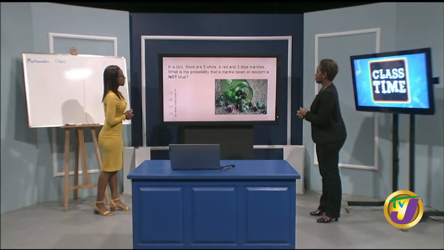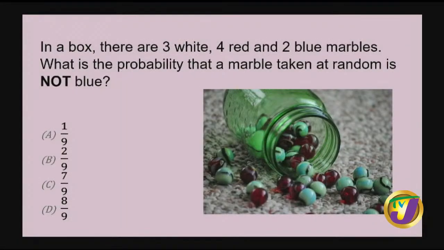So we have a box here. Looks like a jar, with 3 white, 4 red, and 2 blue marbles. What is the probability that a marble taken at random is not blue? You see how they stay? Some people just see blue and say 2 over 9, because you're not looking at the not. You realize that's an option there, not the answer.